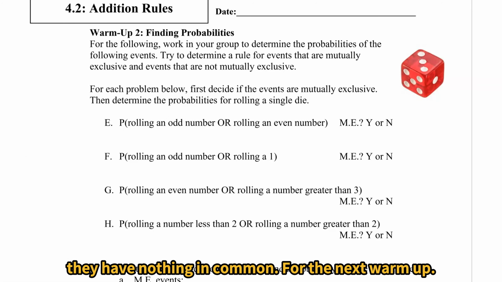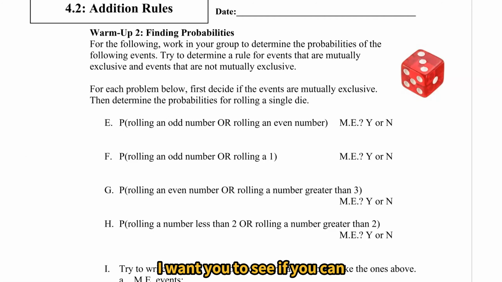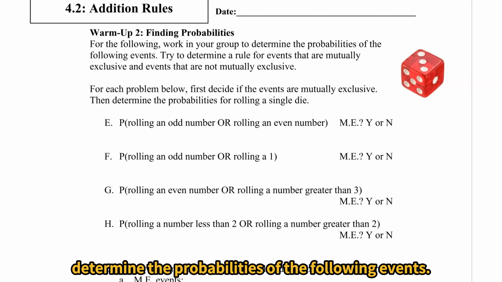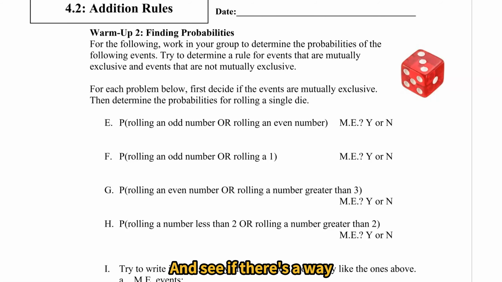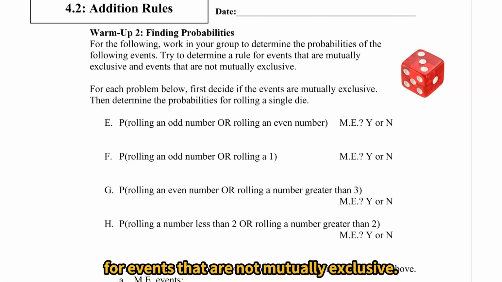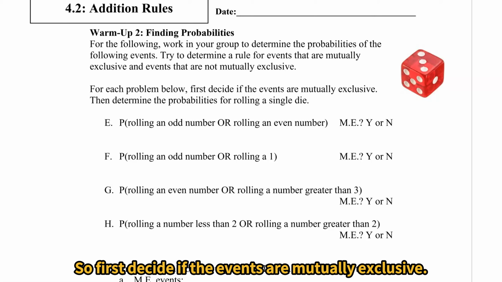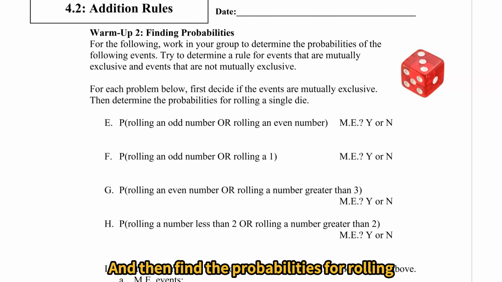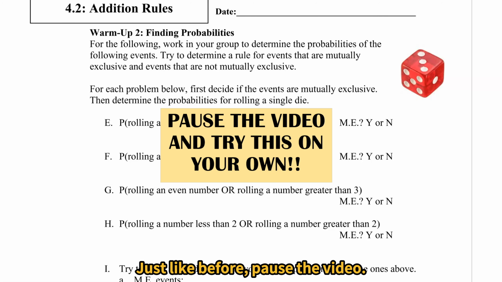Okay, for the next warm-up, I want you to see if you can determine the probabilities of the following events and see if there's a way that you can come up with a rule for events that are mutually exclusive and possibly a rule for events that are not mutually exclusive. So first decide if the events are mutually exclusive, and then find the probabilities for rolling a single die. Just like before, pause the video, try it on your own, come back and check your work.